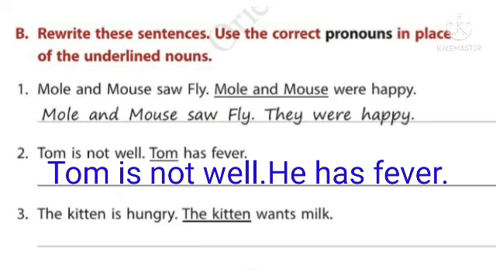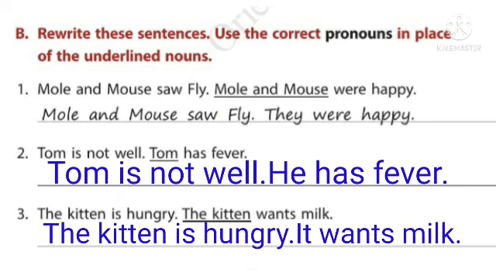Third one, the kitten is hungry. The kitten wants milk. Who is kitten? Yes, kitten is the young one of a cat. It's not mentioned whether it is a boy or girl. That's why we can use the pronoun it. So we can rewrite the sentence like this. The kitten is hungry. It wants milk.